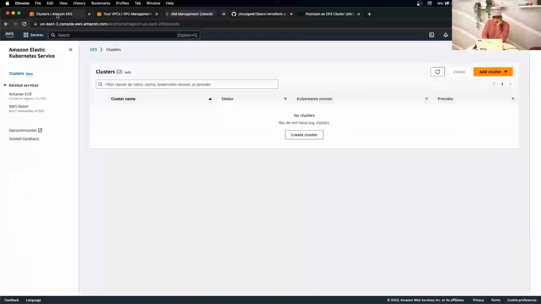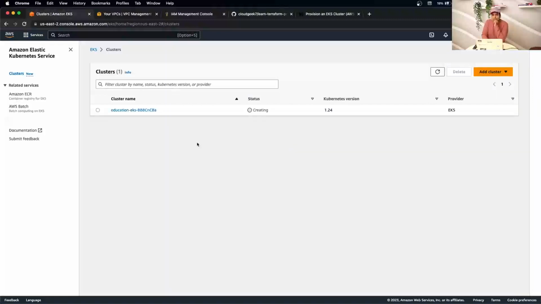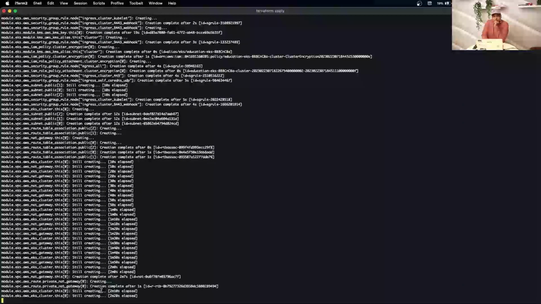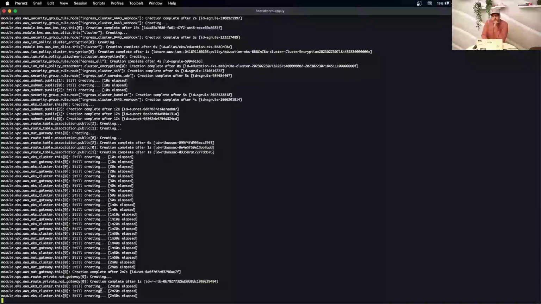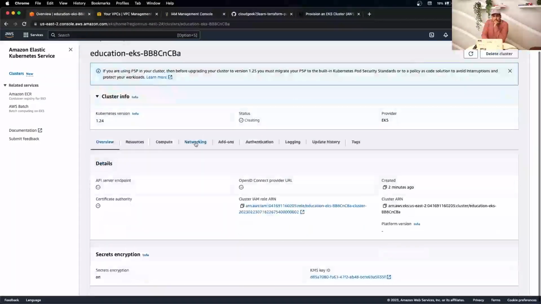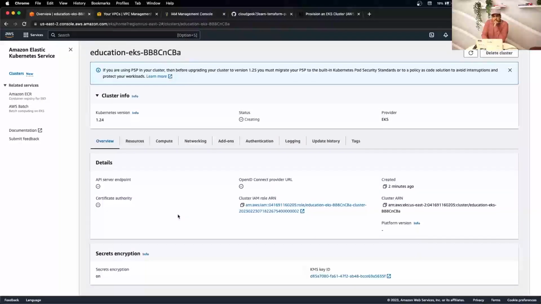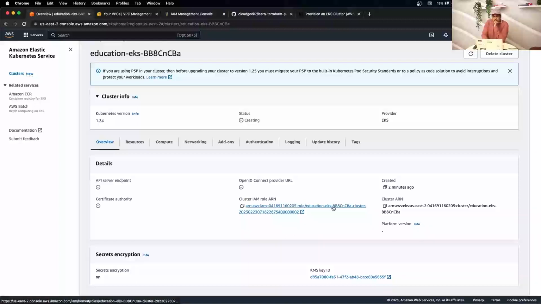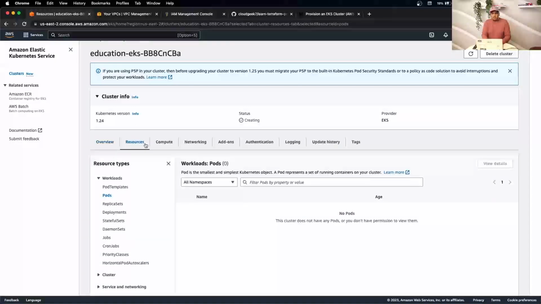And if you go to the cluster and refresh quickly, I think it will be in progress. Yeah, there you go, it's creating. Let's go back to the console and check the status. It will take for sure 8-10 minutes to create the cluster with all the resources. But we just want to quickly show you some components here. When it's all created, you get all the values here, like the endpoint and certificate authority and stuff like that. As you can see here, the newly created IAM role is associated to the cluster. But again, all these values will be populated as it creates.